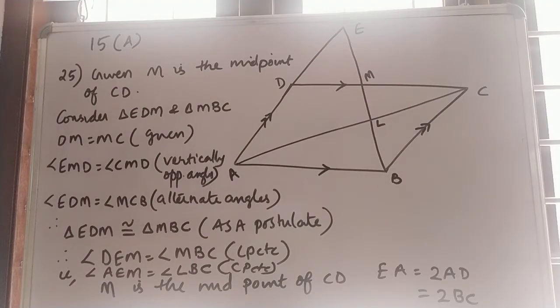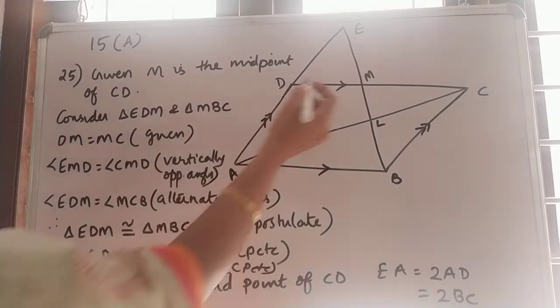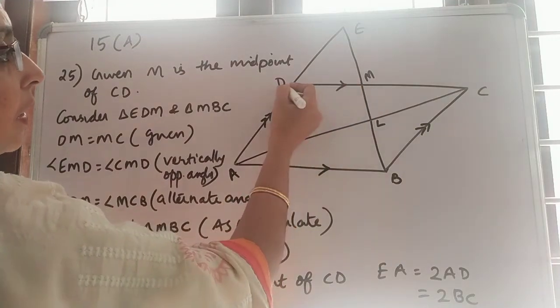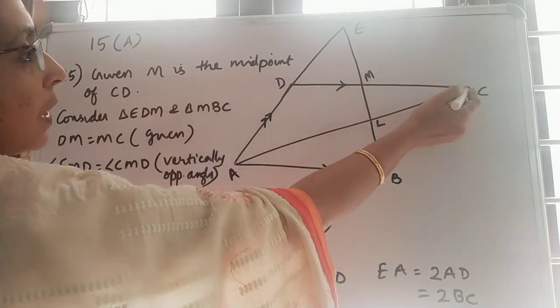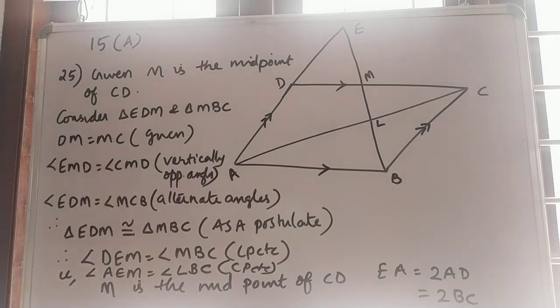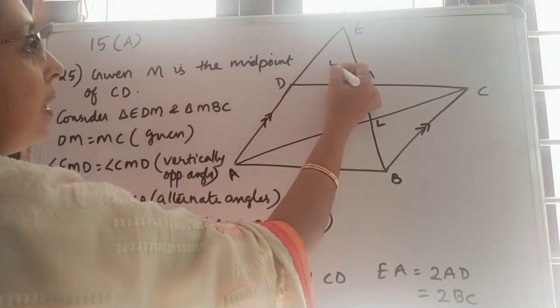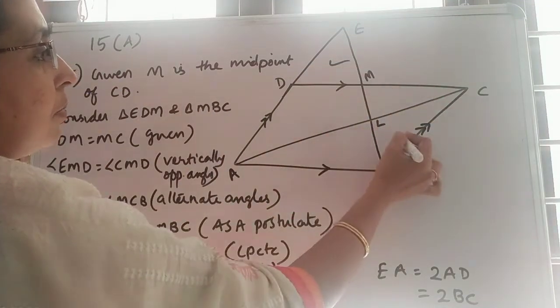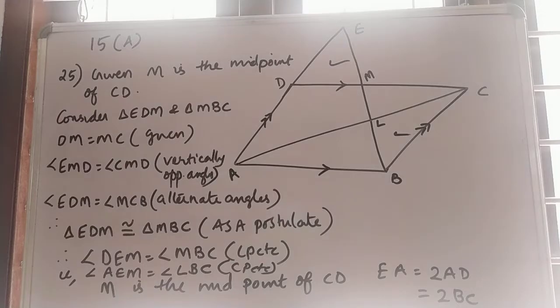Given M is the midpoint of CD, since M is the midpoint, DM will be equal to MC. So we can consider triangles EDM and MBC.